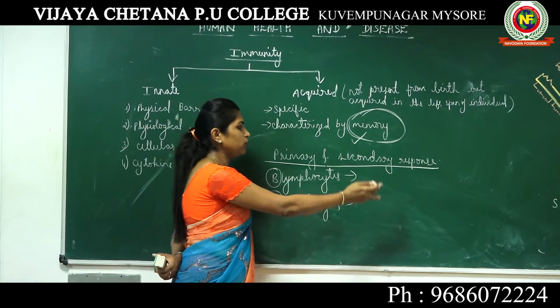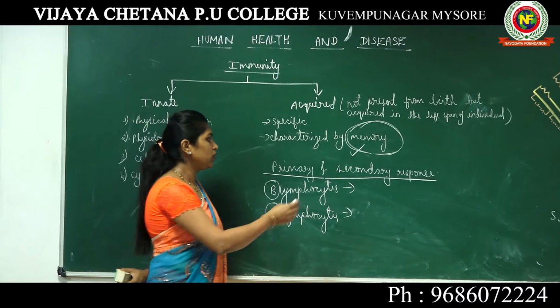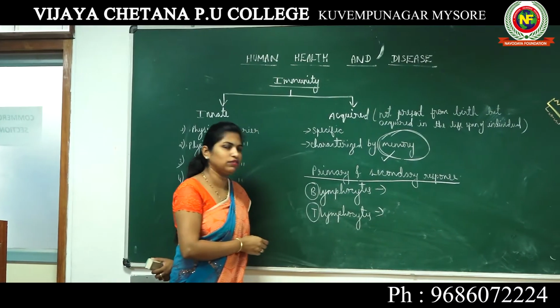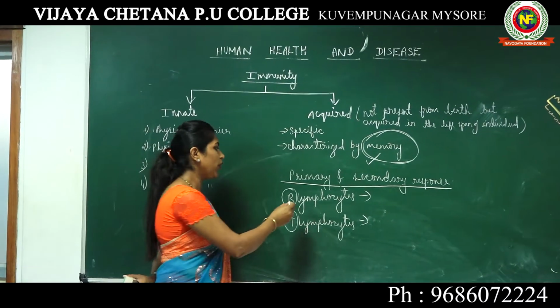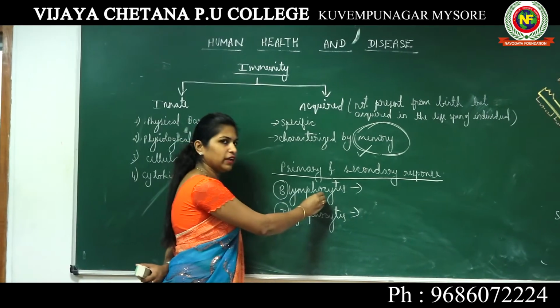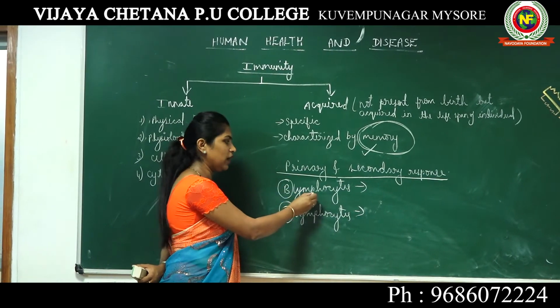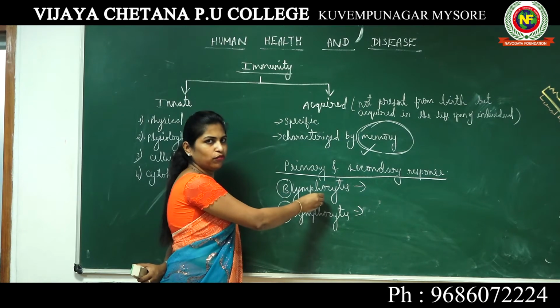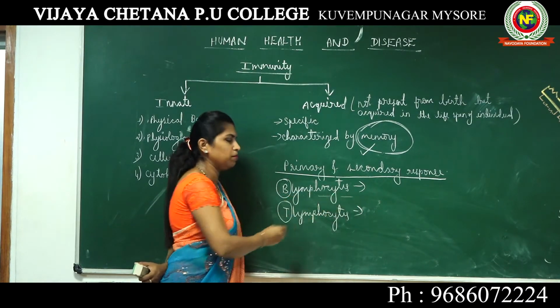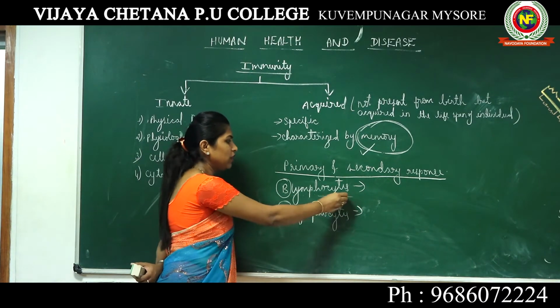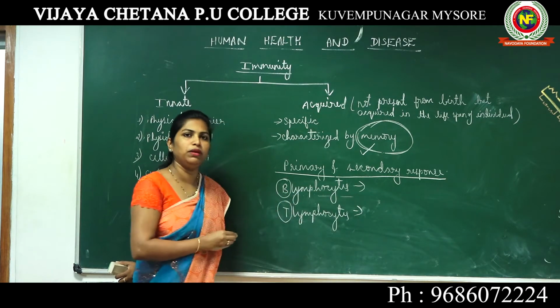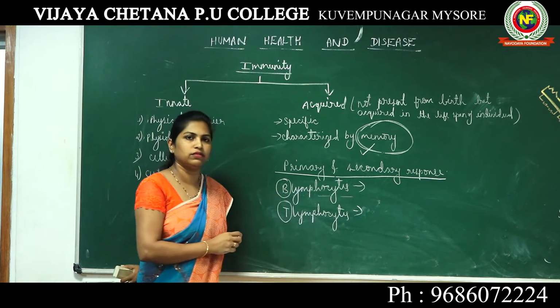Then I will explain the actual function of B lymphocytes and T lymphocytes. Why do we call B lymphocytes B lymphocytes? They are lymphocytes, a type of WBC, and that is the reason we use the term lymphocytes. But why do we use the alphabet B in front of lymphocytes?